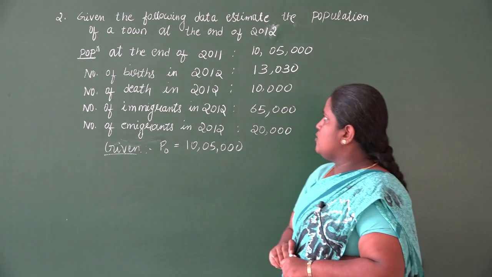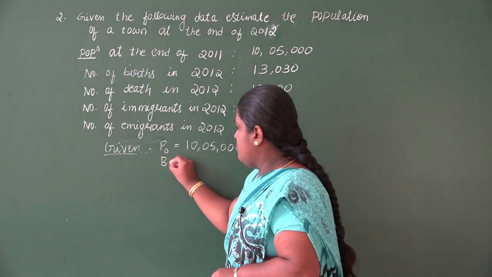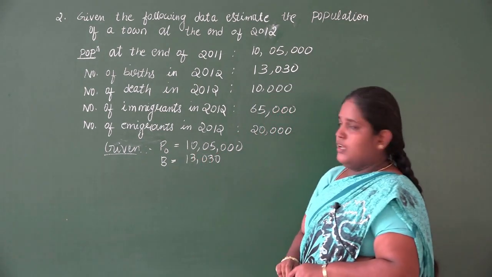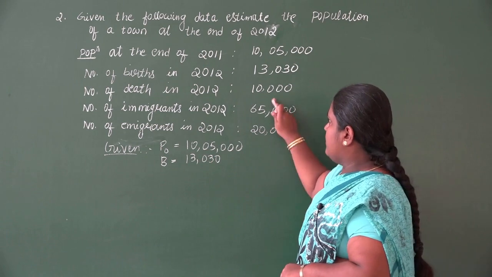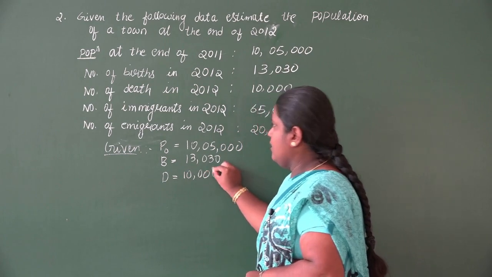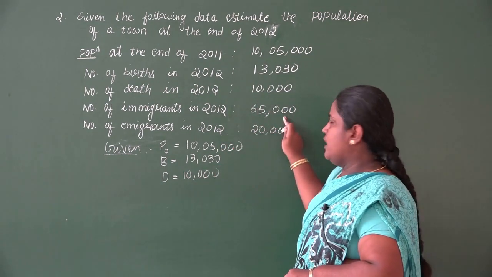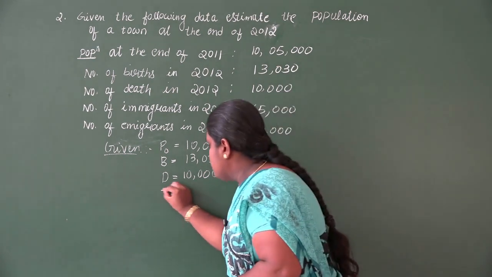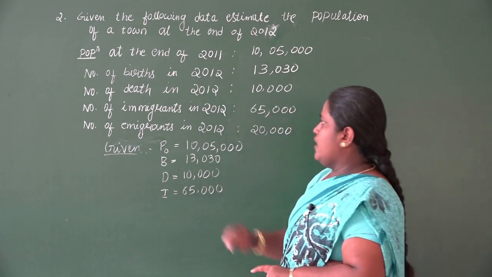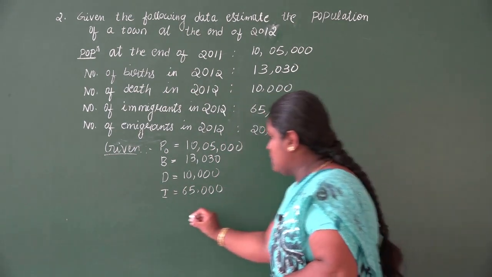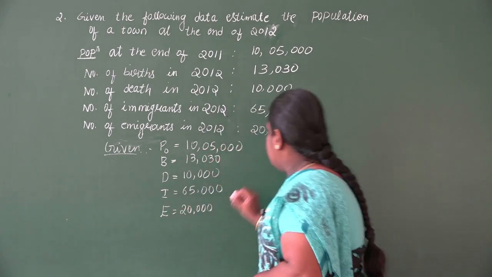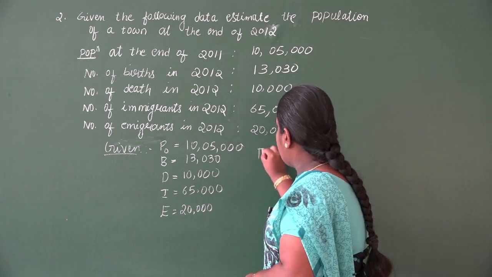Then number of births in 2012 is B. So B is 13,030. Number of deaths in 2012, I've given it as 10,000. So D is 10,000. Number of immigrants in 2012 is 65,000. So I is 65,000. And number of emigrants in 2012 is 20,000. So E is 20,000. So again now we'll substitute in the formula and calculate.